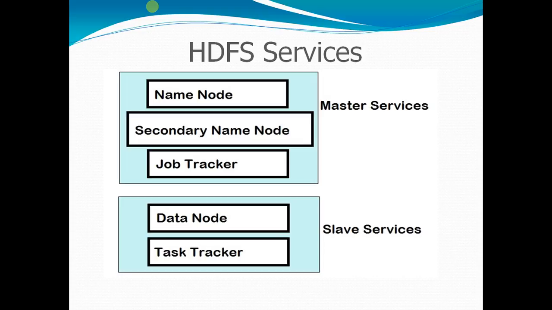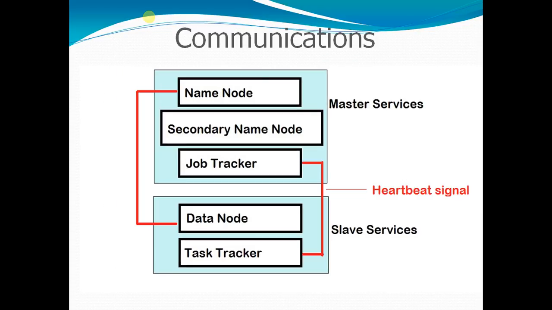And job tracker keeps track of jobs, and data node performs the actual groundwork of storage of data blocks. Suppose nodes are basically simple cheap commodity hardware, or you can say easily available hardware that can be our laptops or personal computers which store data. They are known as data nodes. And task tracker keeps track of tasks, these are in slave services. So we have a specific communication between slave services and master services. Name node will communicate with data node, and job tracker will communicate with task tracker.